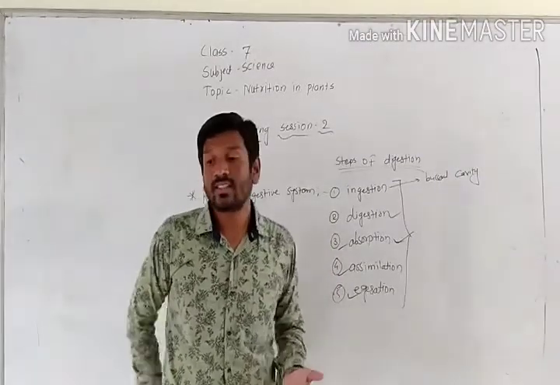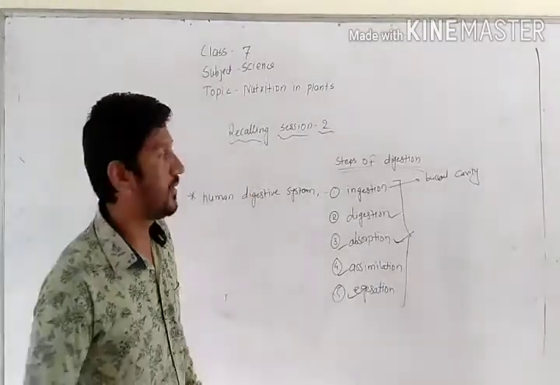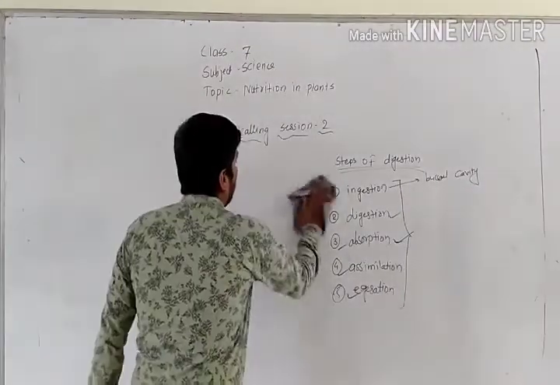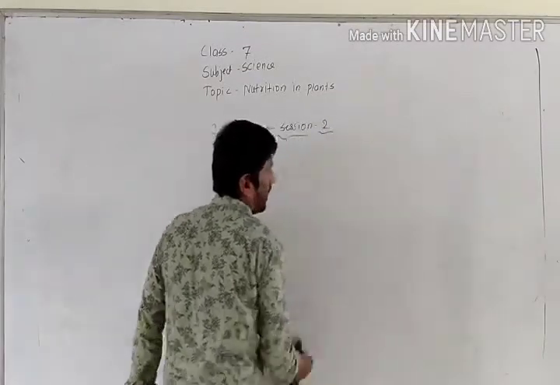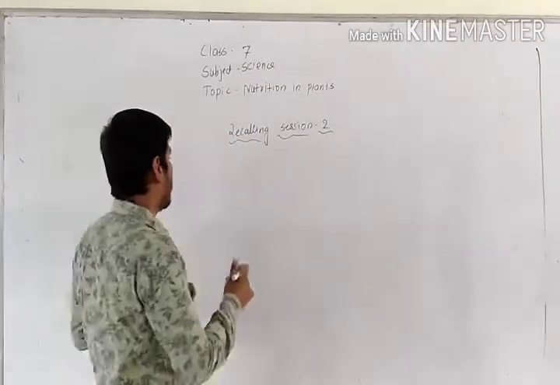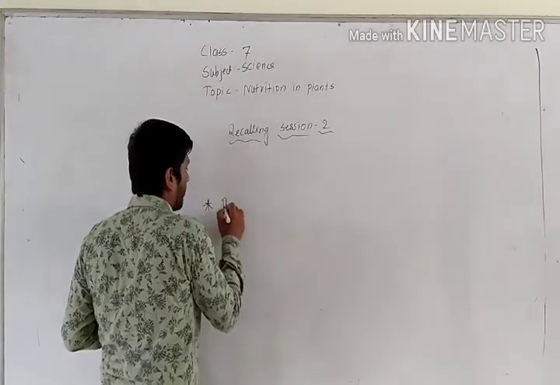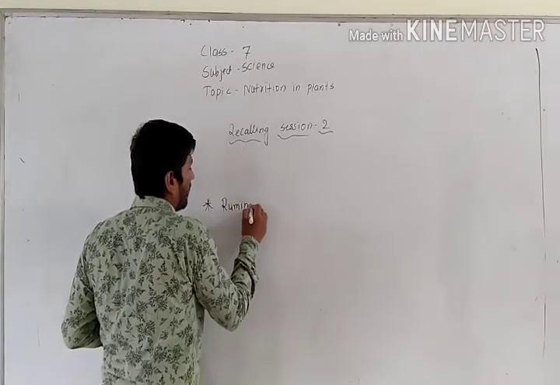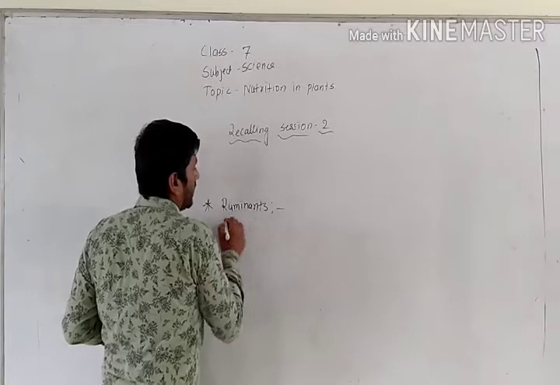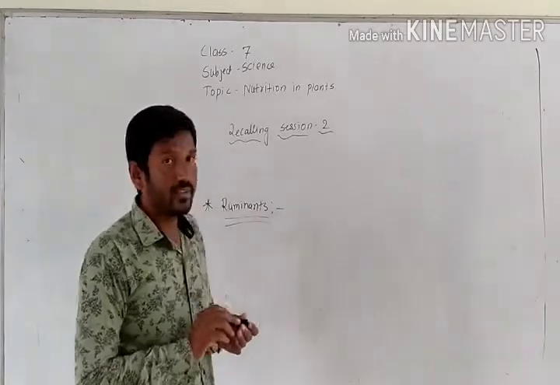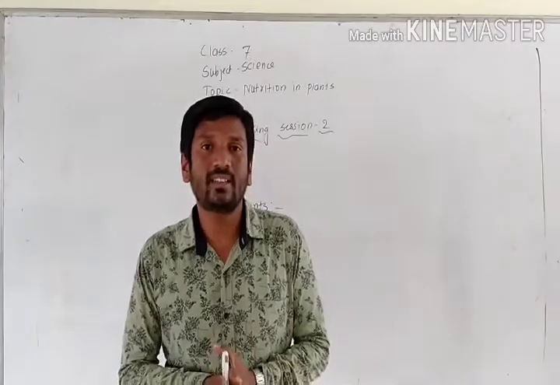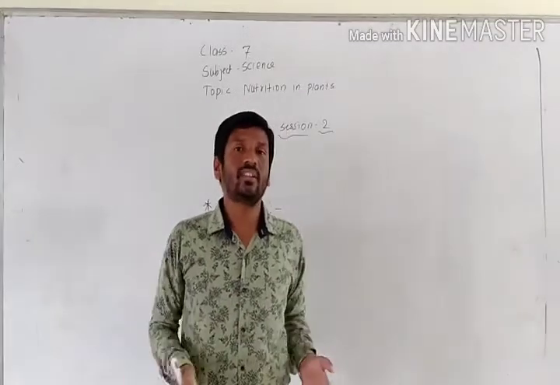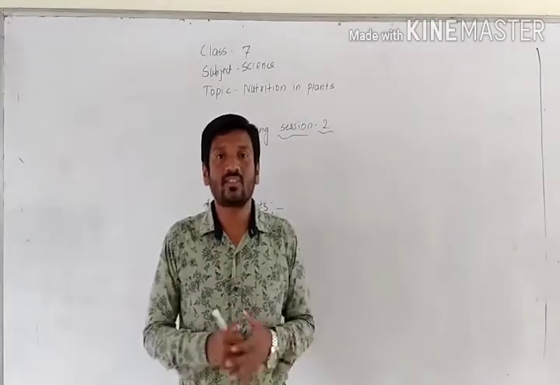So let's go through the ruminants. What is meant by ruminants? As I told you, every living thing doesn't have the same kind of digestion process. Every living creature has a different digestion process.